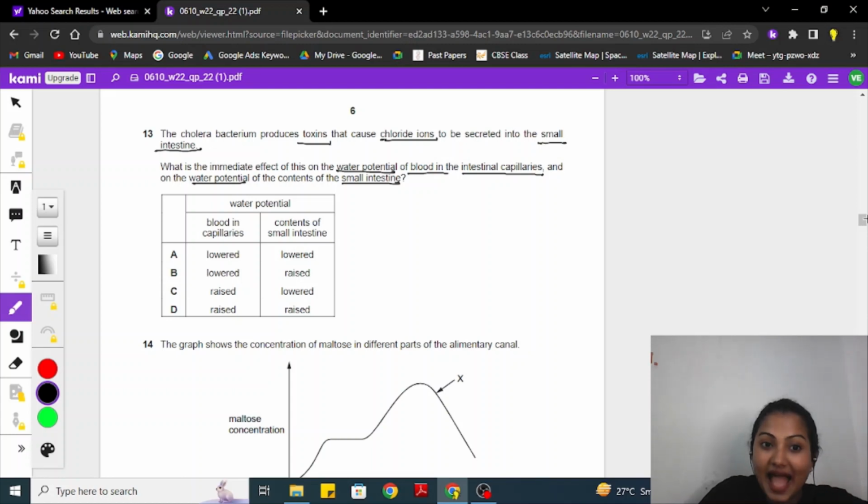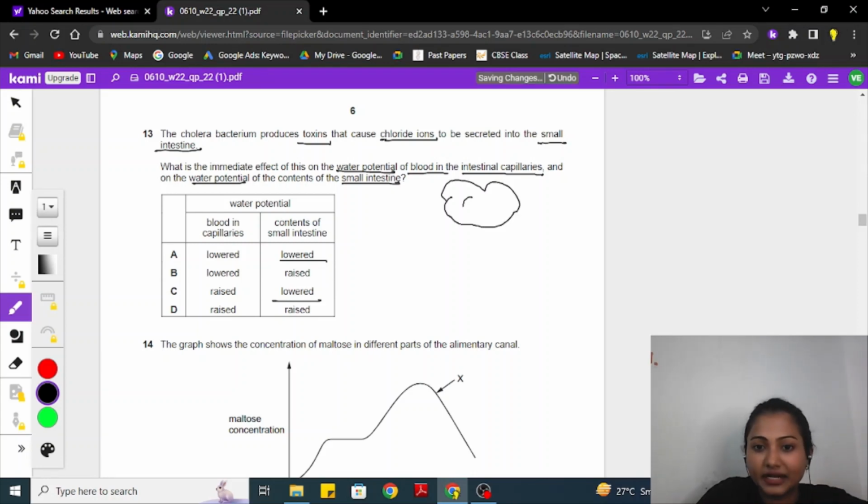Now what happens, as the cholera bacterium produces a lot of toxins, as a result the water potential inside the small intestine, the water potential of the content inside will get lowered down.